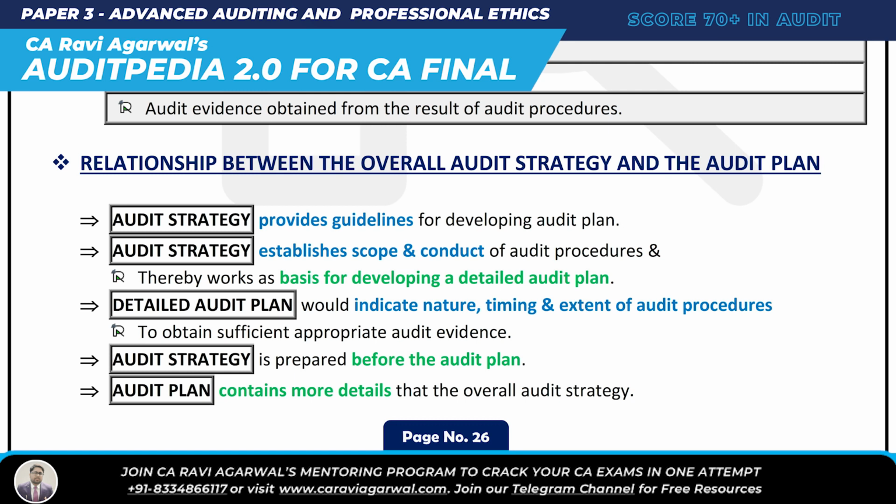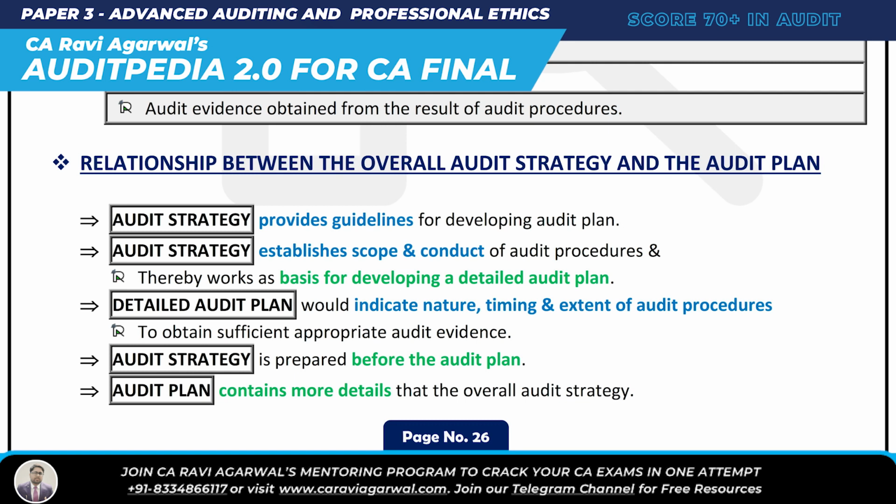Next, audit strategy establishes the scope and conduct of audit procedure, and thereby works as the basis of developing a detailed audit plan. Therefore audit strategy helps you to develop a detailed audit plan.